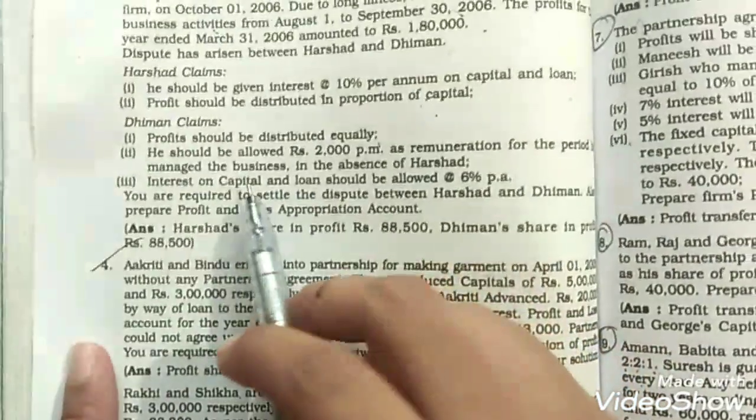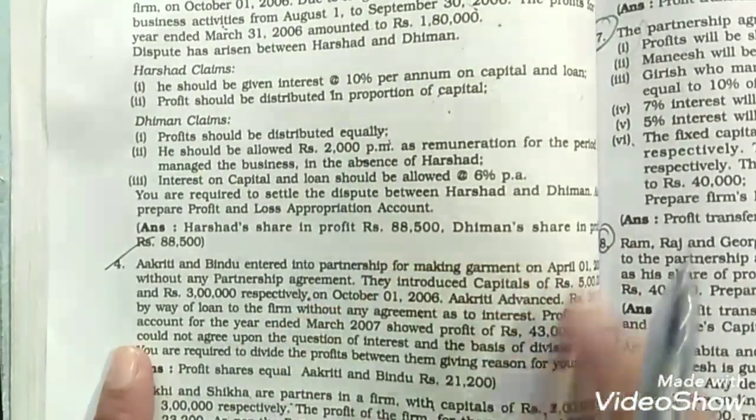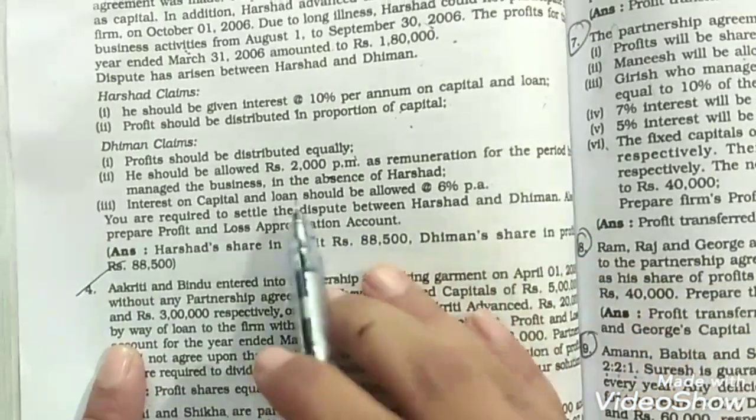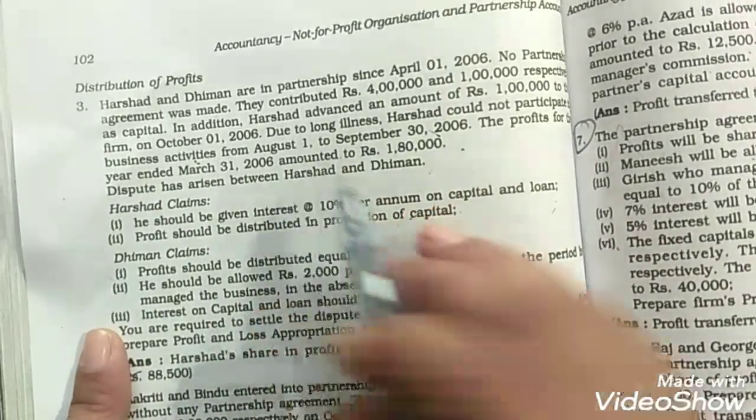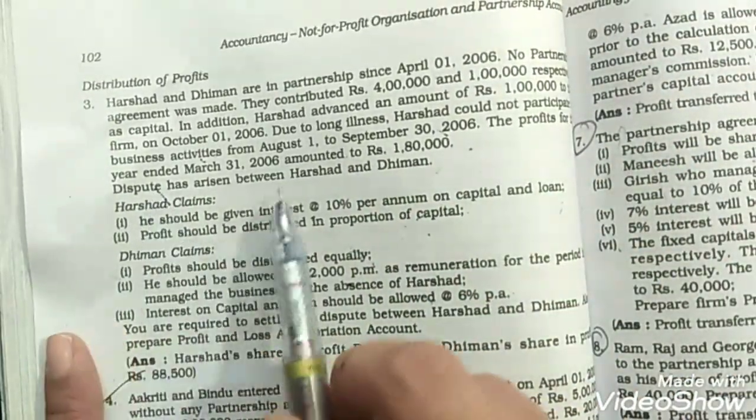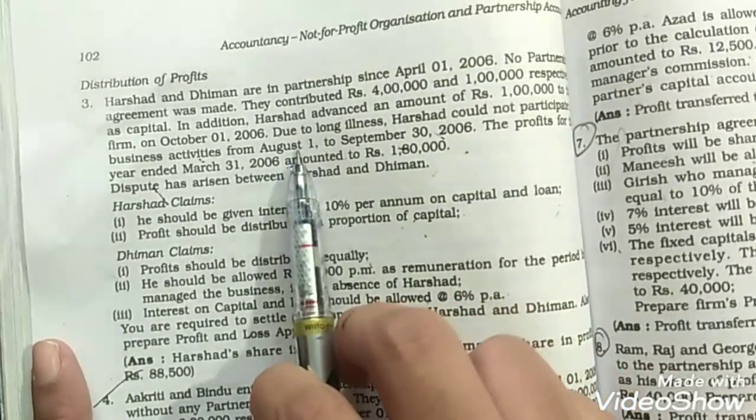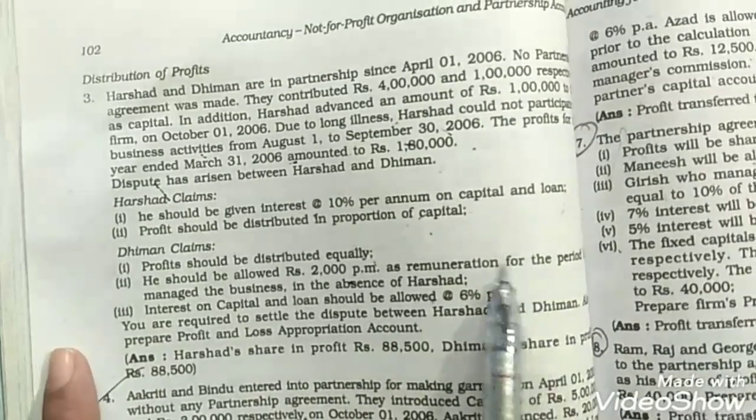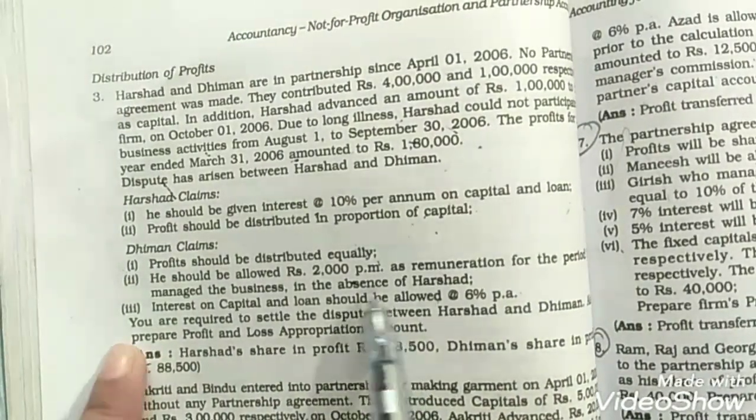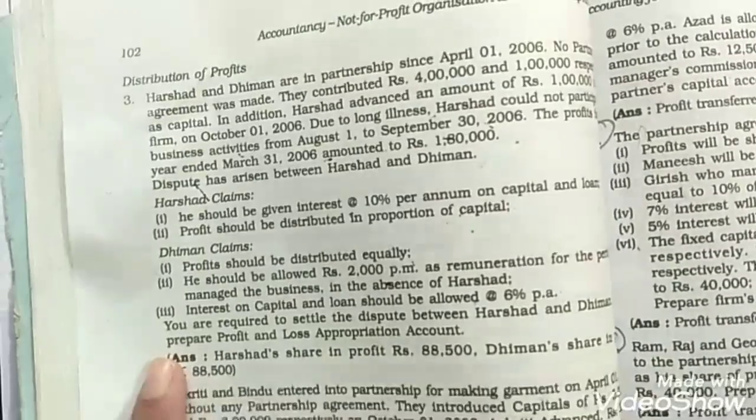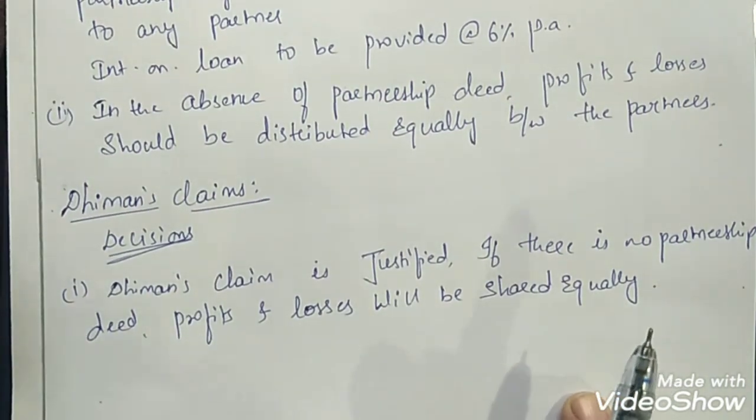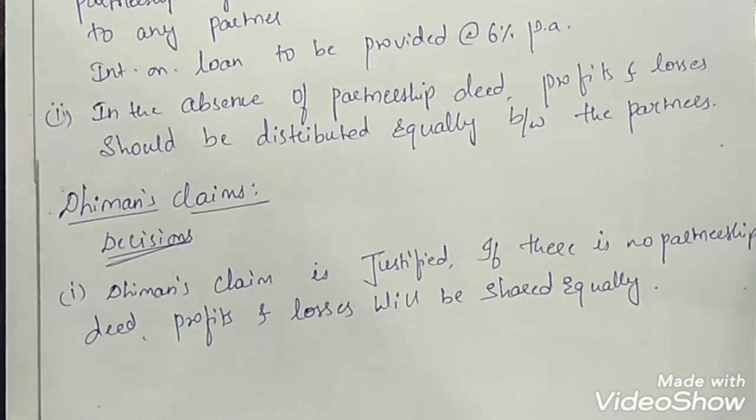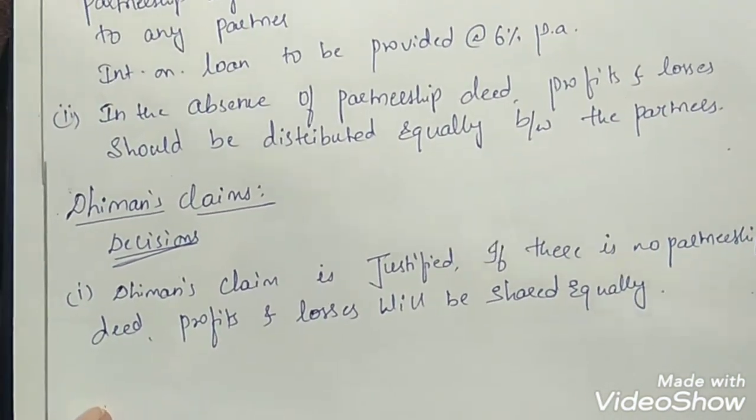Now, what is the second claim made by Dhiman? That he should be allowed rupees 2,000 per month as remuneration for the period he managed the business in the absence of Harshad. In the question it's given that due to illness Harshad could not participate in the business activities from 1st August to 30th September, meaning August and September, 2 months. So here Dhiman is asking that he should get 2 months' salary at rupees 2,000 per month. But we again know that in the absence of a partnership deed, any salary, commission, bonus or remuneration will not be allowed to any of the partners. So here Dhiman's claim is not justified.